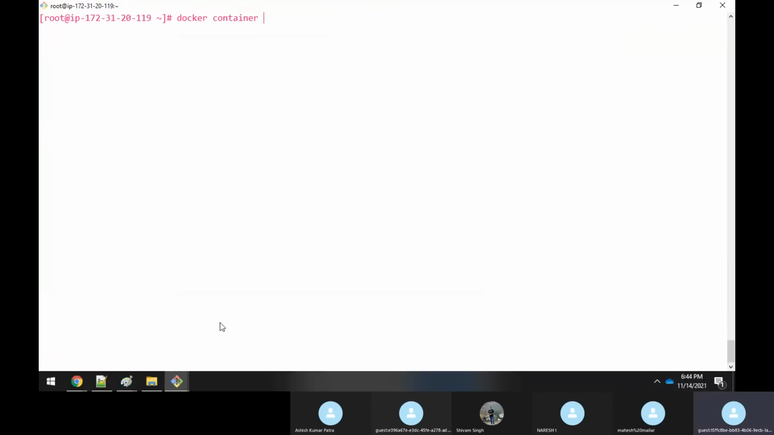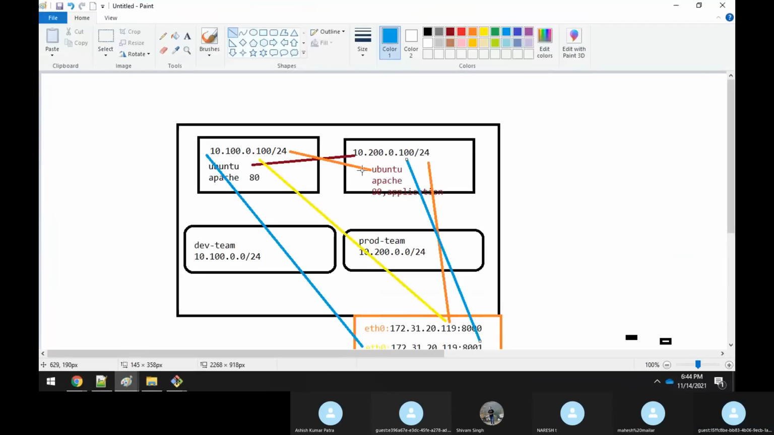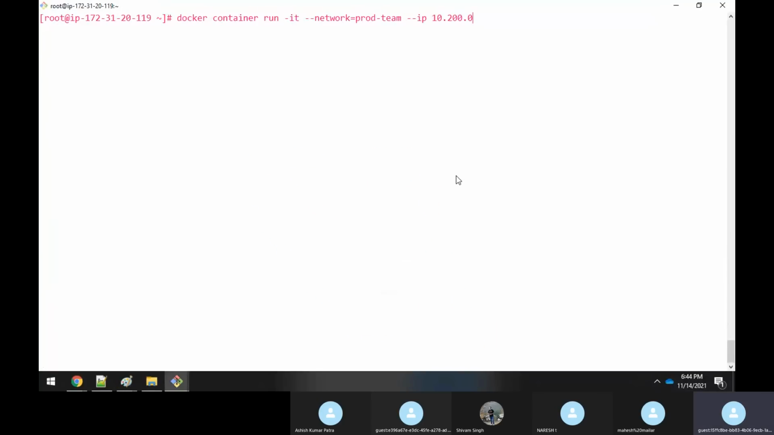run -it --network. What is the network you have to give? prod-team, correct? And then --ip. What is the IP address you have to give? 10.200.0. What is it in the diagram? 0.100. Okay, I'll go with the same, sir. What is it in the diagram?